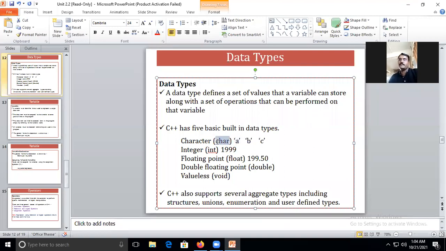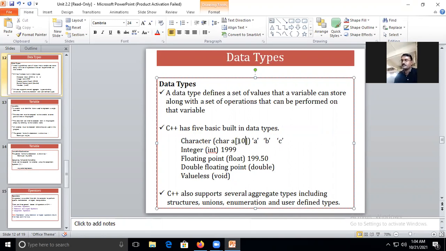But if I define a type with character and an array, let's say this is the name of the variable, and this is the open and close square bracket, it indicates I have used an array.